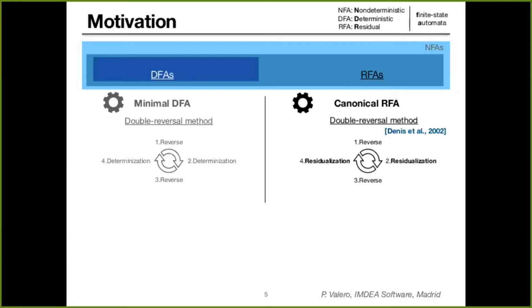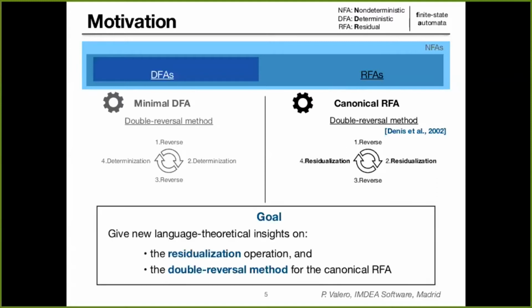Actually, the residualization operation defined by Denis is a variation of the well-known subset construction used for determinization. The main idea is that once we have done the subset construction, we will remove those sets of states that can be described as the union of other sets of states. That's the reason that the residual automata built using this method are going to be smaller than the corresponding deterministic ones. The goal of our work is to analyze these residual automata and offer new language-theoretical insights on the residualization operation and the double reversal method used for building the canonical residual automaton.